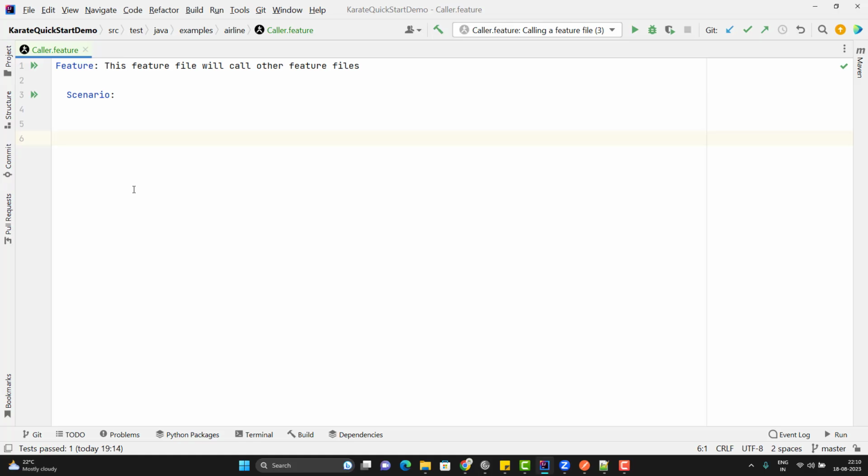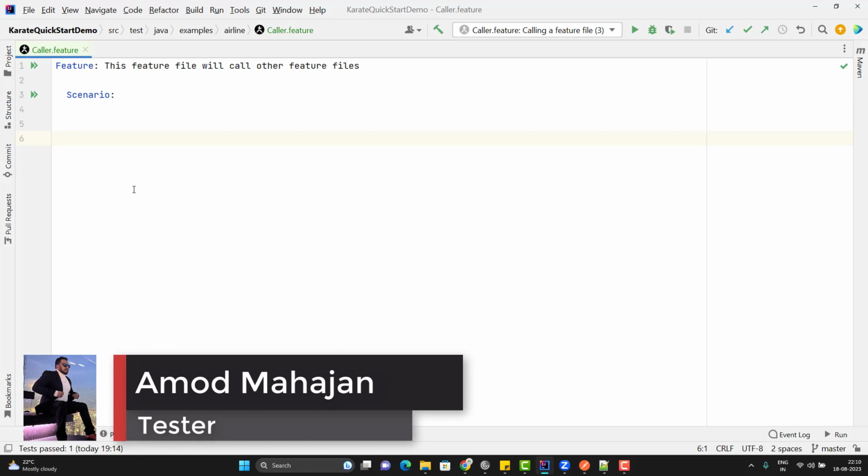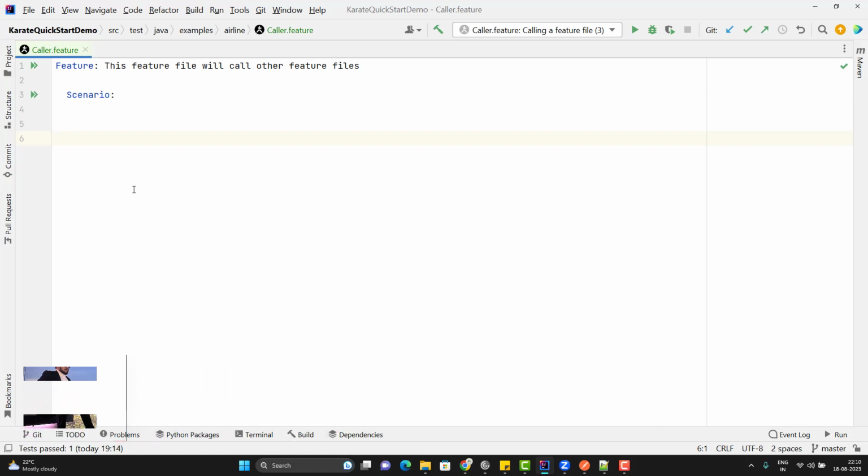So whenever we think about reusability in a programming language, we can refer to it as methods or components which we can call wherever required instead of repeating the same lines of code. A method can accept arguments and it can return values. Similarly, we can create feature files in Karate Framework and call them by passing some arguments, and whatever data they return, we can use in another feature file.